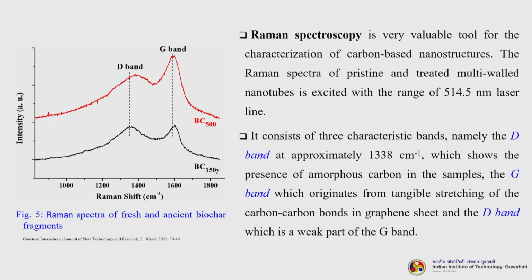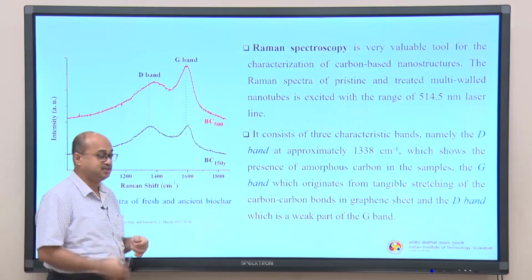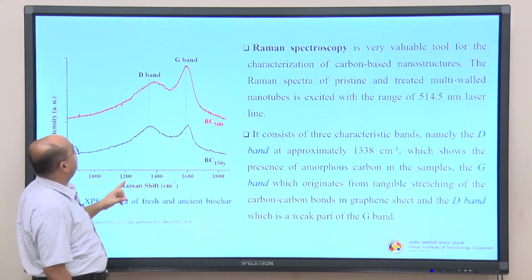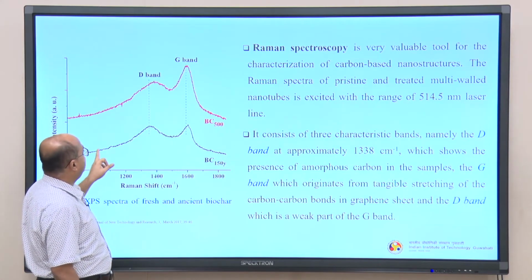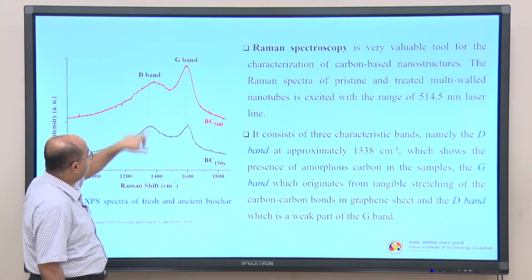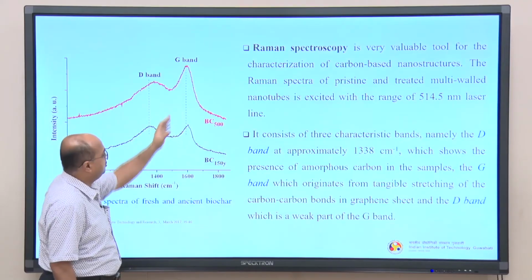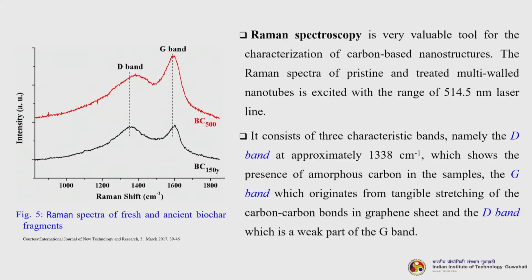So, you can see this is a representative spectra of a fresh and an ancient biochar sample. Ancient means the old biochar samples. You can see that the D band corresponding to 1338 centimeter inverse is appearing here, then the G band is appearing later on. So, it is also a very good technique, especially when you are talking about nanostructures.